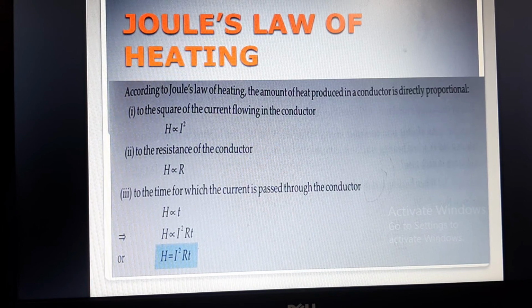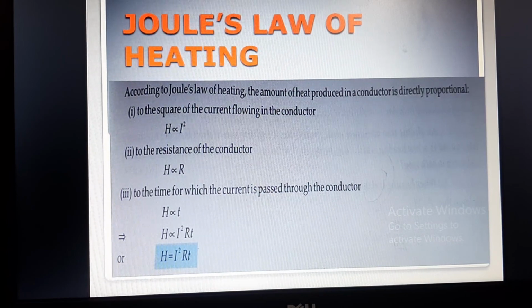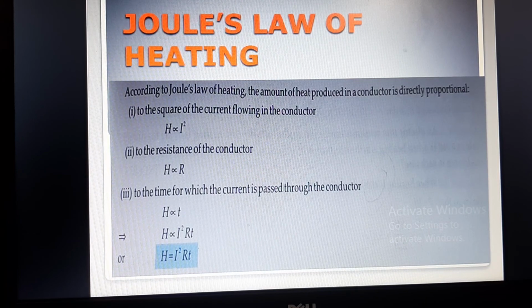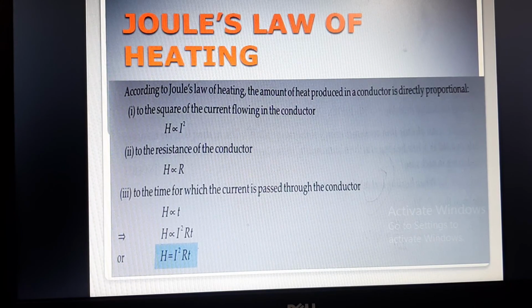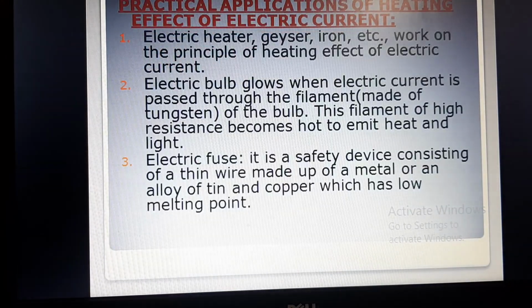You have to give enough time to the toaster to heat up. Then only it will give you a perfect toast sandwich. Okay, so all the three things are current, resistance and time on which the heat produced depends. So if we connect all the three, we will get H directly proportional to I square RT. Okay, move to the next one.